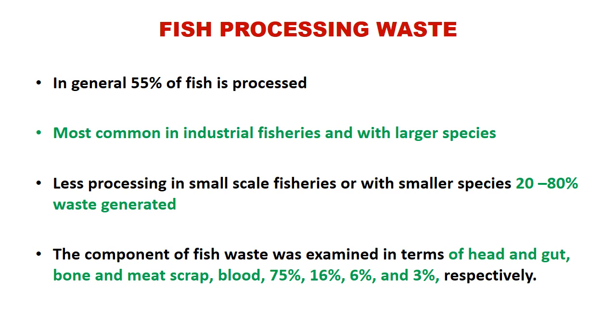Less processing in small scale fisheries. Wherever there is small scale fisheries, there is no proper processing, so directly it is marketed as such. With smaller species, about 20 to 80% waste is generated. The components of fish waste were examined: head and gut together make around 75% of the total waste. Then bone makes around 16%, meat scrap makes 6%, and blood is about 3%. So this is the composition of fish waste.